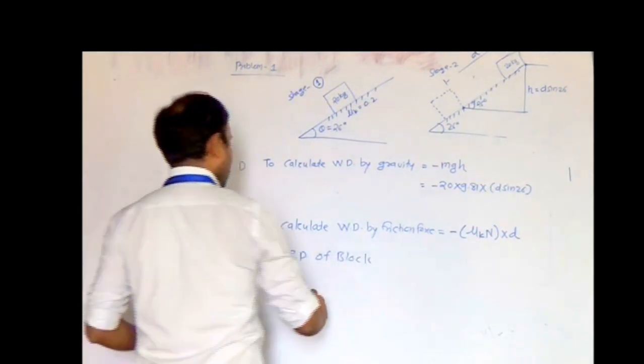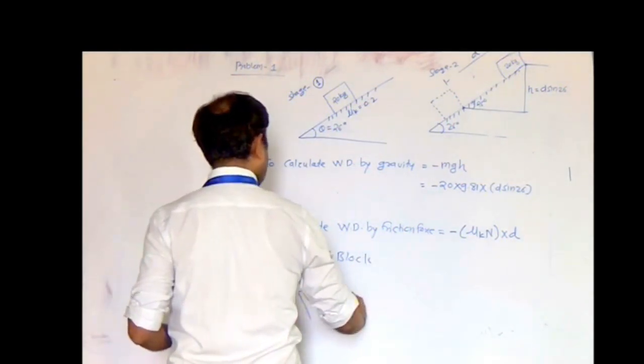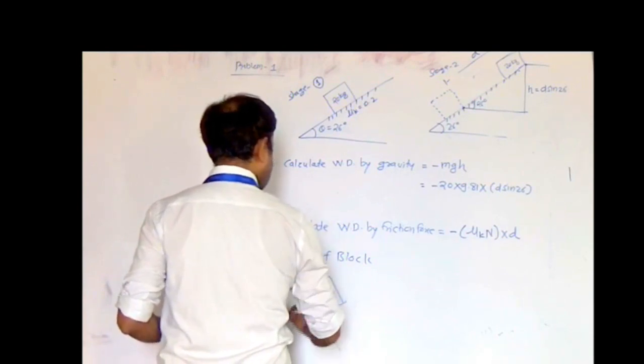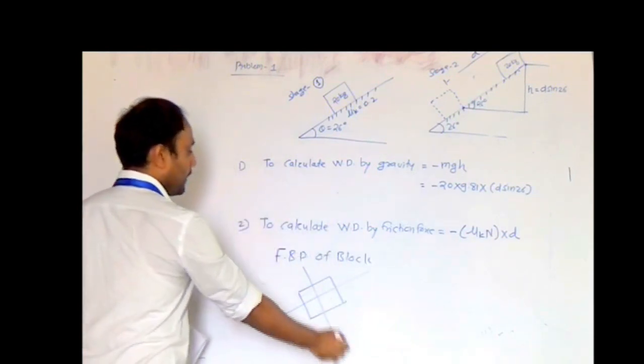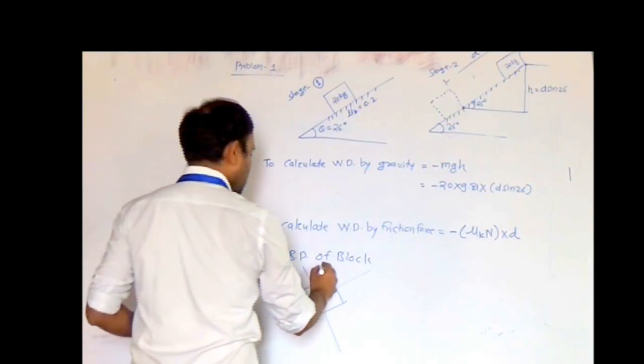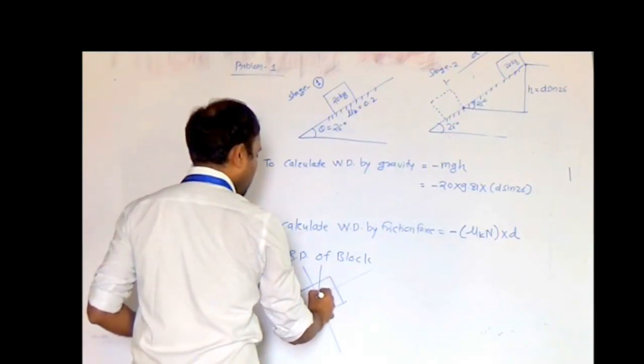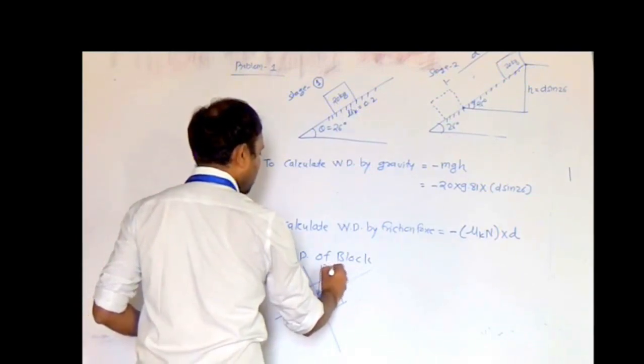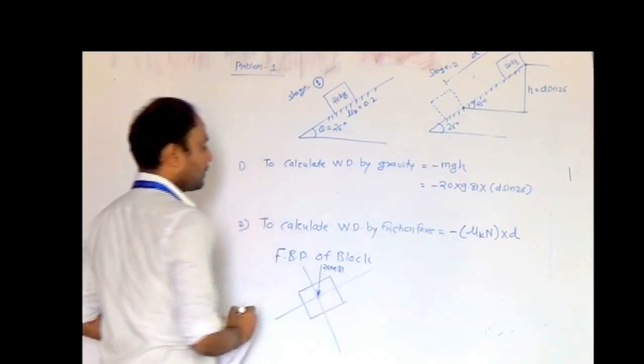So the free body diagram will look like this. There is a 20 kg block. We have to consider the y axis perpendicular to the plane and the x axis parallel to the plane. The weight of the block will be acting in the vertically downward direction. It is 20 into 9.81. This is the weight of the block.